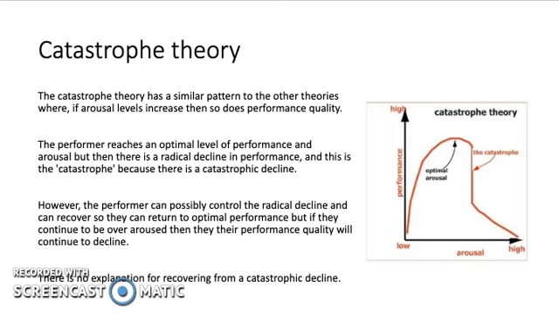An example of this theory could be a professional player that is having a good game in a cup final for basketball, but in the third quarter they commit 2 fouls. The player may think the fouls were poor calls, but they are now frustrated and argue with the referee, and they get a technical foul. The performer now has the choice of controlling their behaviour or getting more frustrated and getting thrown out of the game. This is the extended decline, and this is where the criticism is.